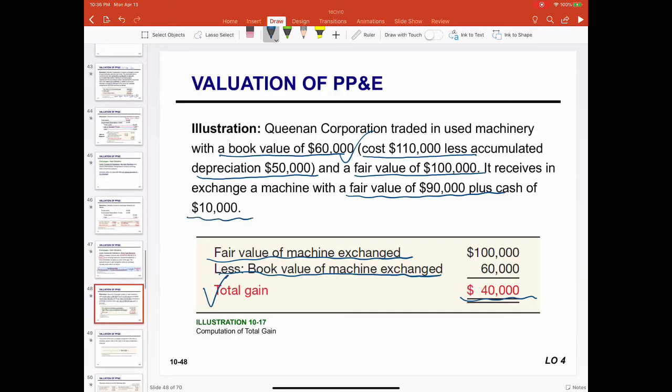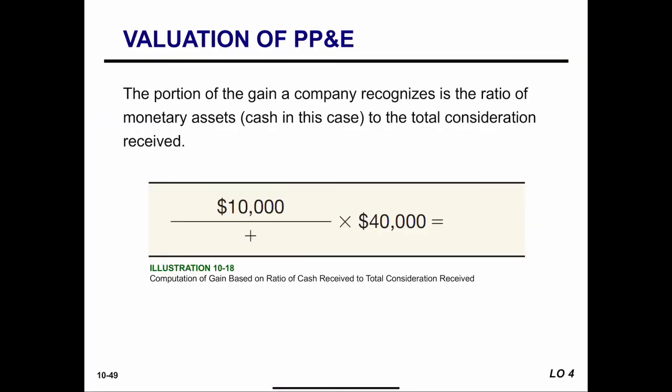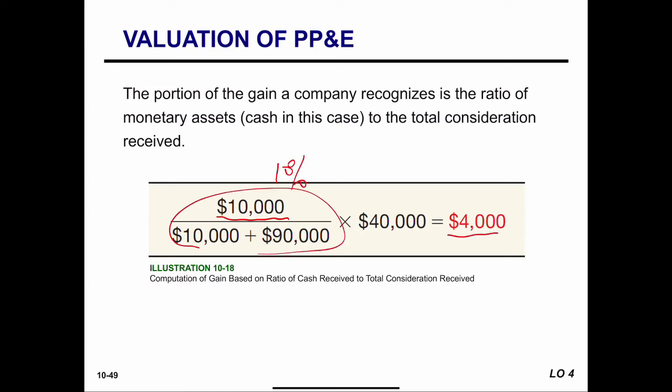Next, we calculate the amount of gain to be recognized. The boot, $10,000, is the numerator. The denominator is the boot plus the fair value of the new machine. Actually, this part equals 10%. So the gain to be recognized is $4,000, of the total gain $40,000. So $36,000 is deferred.